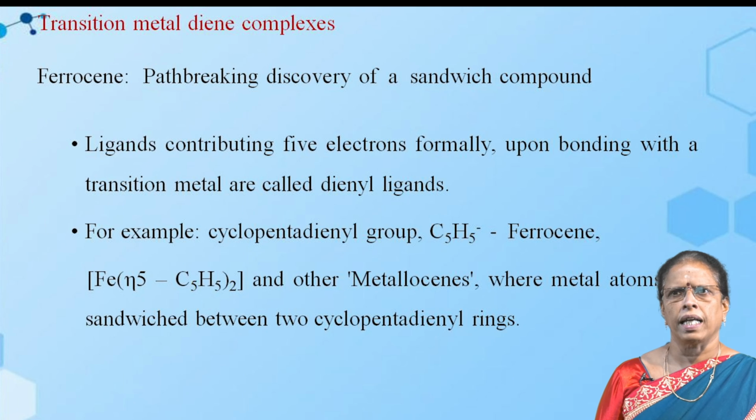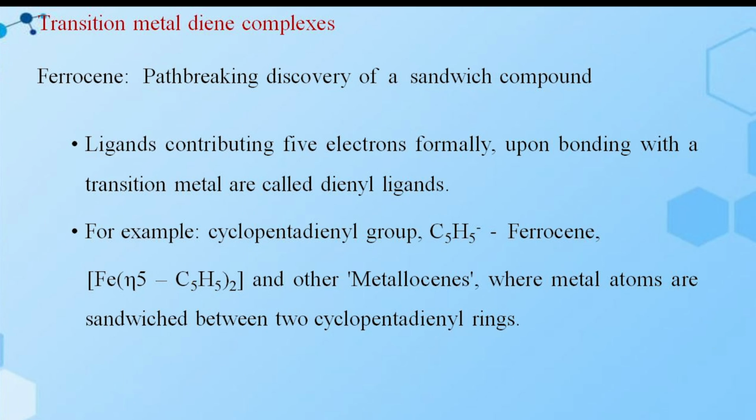Then transition metal dienyl complexes. Ferrocene is a path-breaking discovery of a sandwich compound. The ligands contributing 5 electrons formally upon bonding with the transition metal are called dienyl ligands. For example, the cyclopentadienyl group C5H5. Ferrocene is Fe(η5-C5H5)2, bis(cyclopentadienyl)iron, and there are other metallocenes where metal atoms are sandwiched between 2 cyclopentadienyl rings.